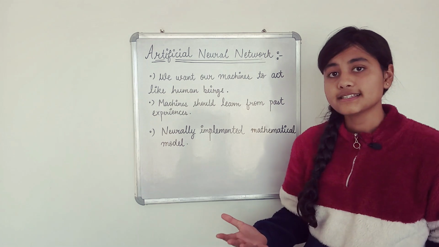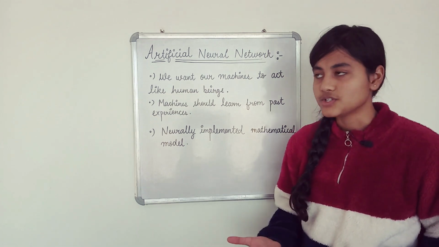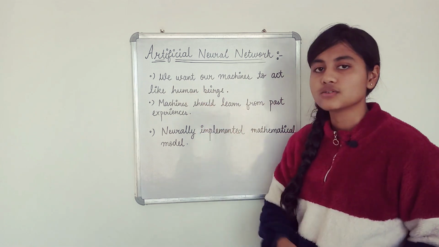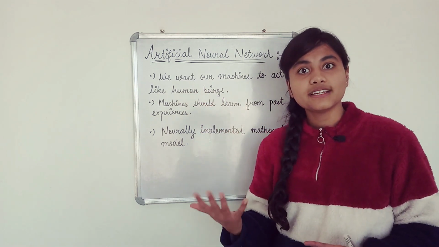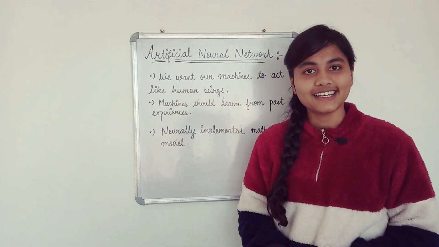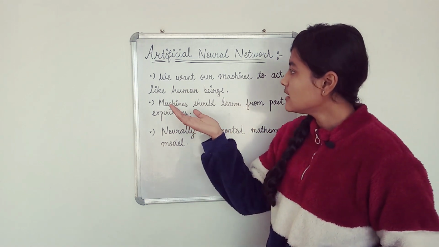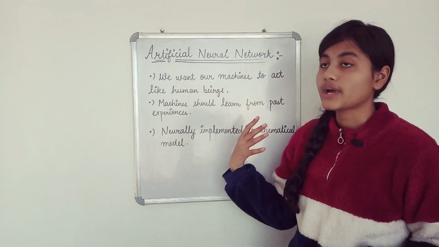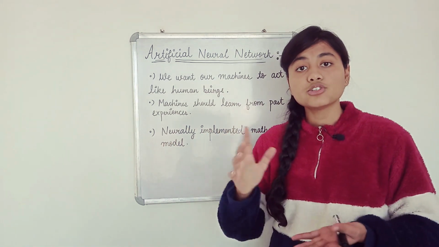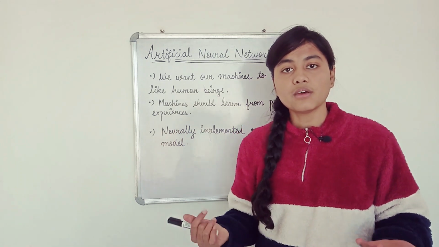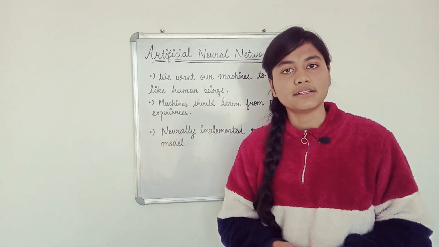So see, what is the basic aim of the subject? We want our machines to act like human beings, okay? And what human beings have that makes them intelligent is the human brain, okay? So basically, we want our machines to act like human beings. They should act according to the situations, and we want them to be like that.